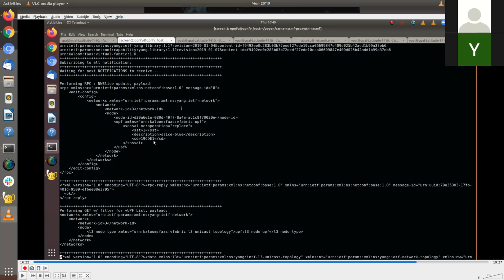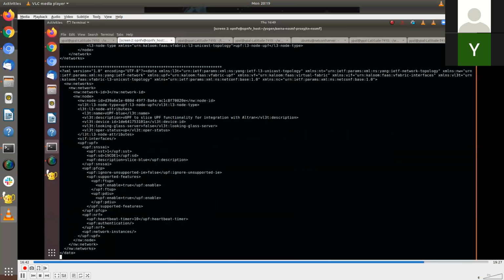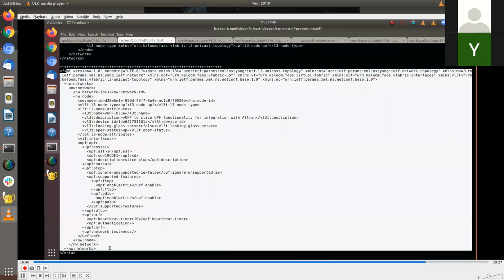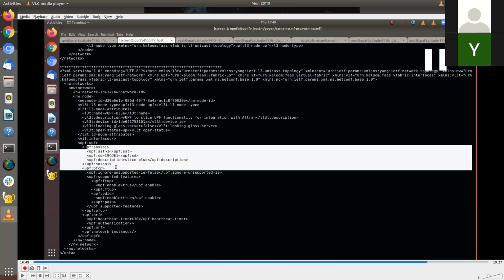This is what we received in the payload of the allocation. So you'll see we are performing an RPC call using NETCONF, and we got an OK reply back, and we do just a get again from the running configuration to see whether it is reflecting or not. And you can see here, UPF NSSAI values are updated, and the rest of the other parameters like PFCP have already been provisioned there as day 0 config.